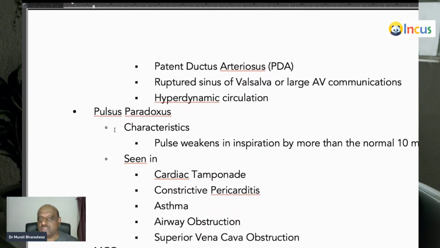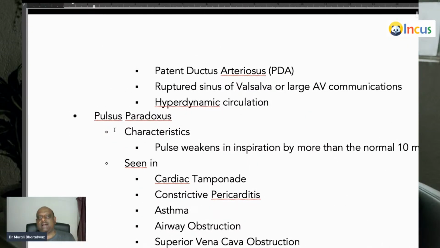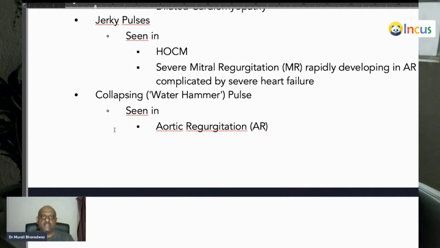PDA, hyperdynamic circulation, ruptured sinus of Valsalva. In all these conditions, there is a diastolic runoff of the blood, and that leads to the development of the collapsing pulse, is what you need to remember.